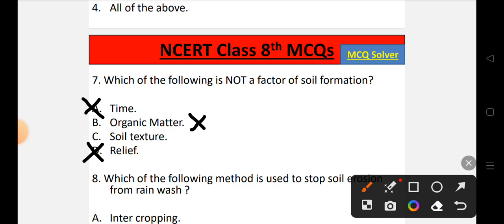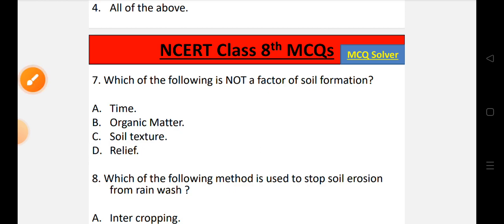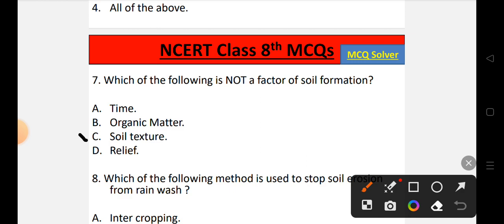So A, B, and D are not the correct option as per the question asked. So the correct option will be option C, that is soil texture. Soil texture has nothing to do with soil formation. Once the soil is formed, only then can we decide what the texture of the soil is. So soil texture is the correct answer here.